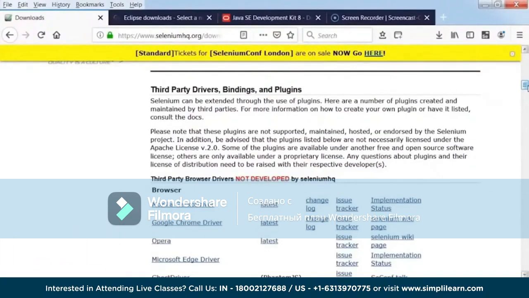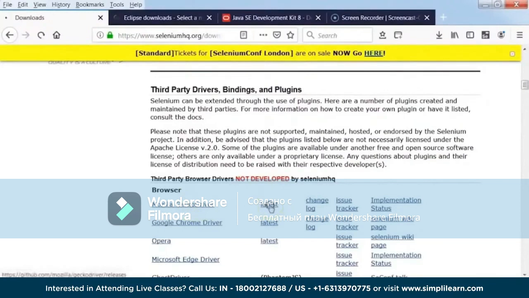Now every browser which Selenium supports comes with its own driver files. Say, for example, we want to work with the Firefox driver. That means for us to start working with the Firefox browser, we need to download something called a Gecko driver. And if you want to work with the Chrome browser, you need to install the Chrome driver. So depending on what browsers you'll be testing with, go ahead, click on each of these links and download the latest driver files. Now, since we are going to be working with Firefox in this demo,